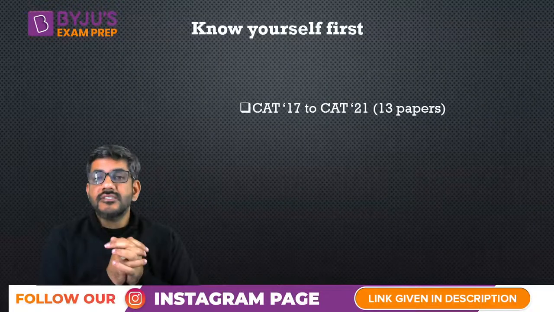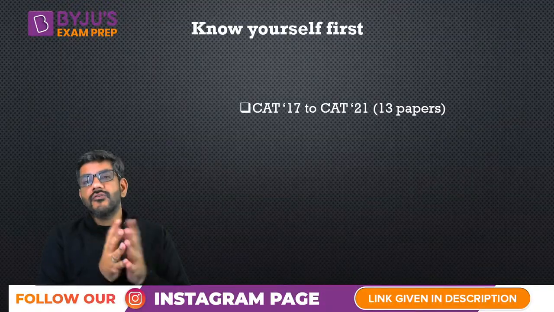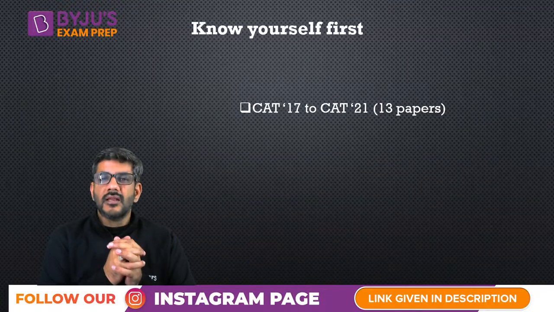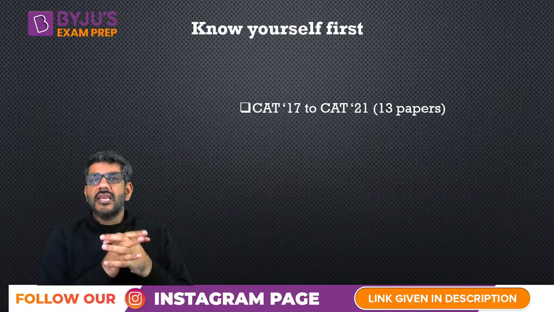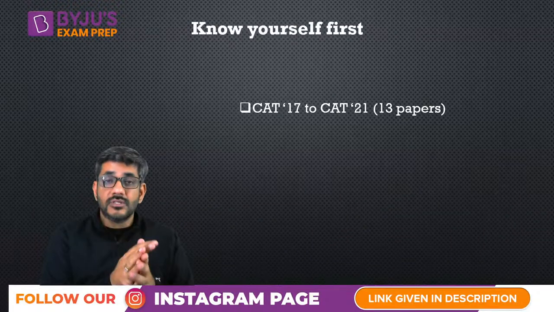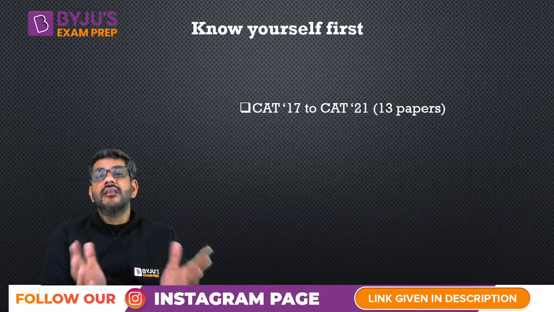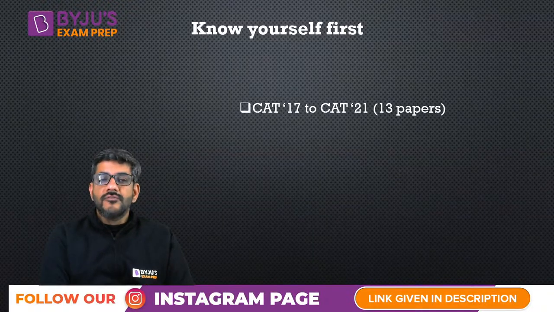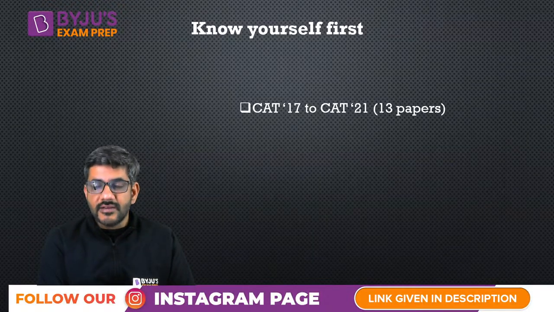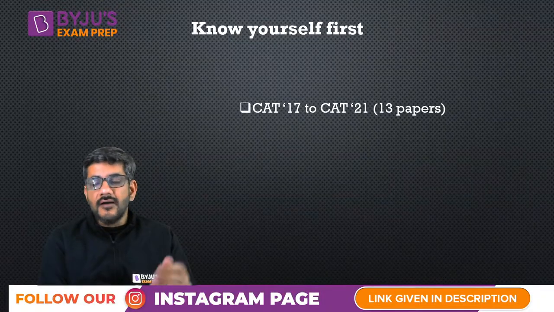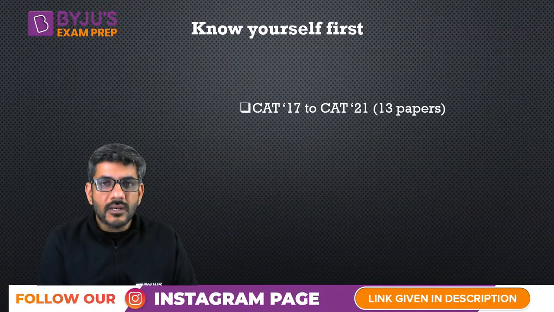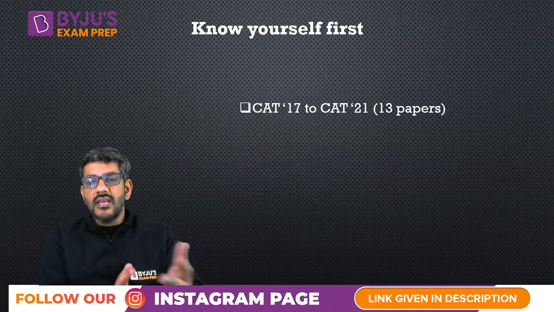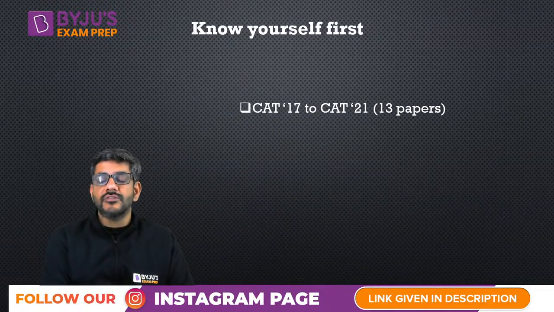Before CAT 2017, CAT did not used to give you actual papers, right? So they used to give you actual papers till 2008, but in 2009 it became online. So after that, for 2009 to 16, they never released the paper officially. So first time they released in 2017 after 2008, and after that every year they have released the paper. So we have total 13 actual papers that are there in the last few years from 17 to 2021.